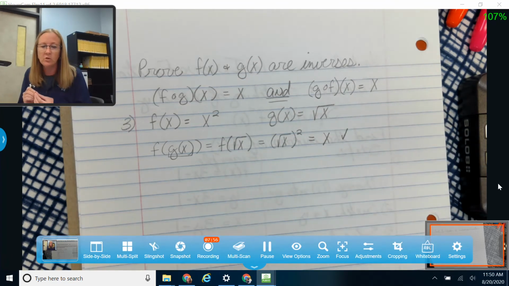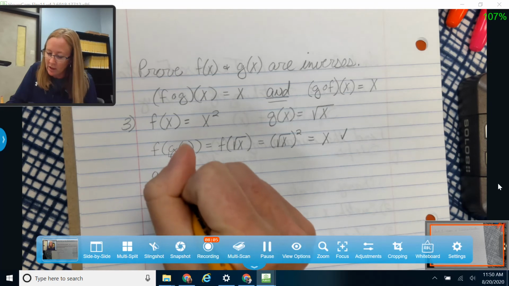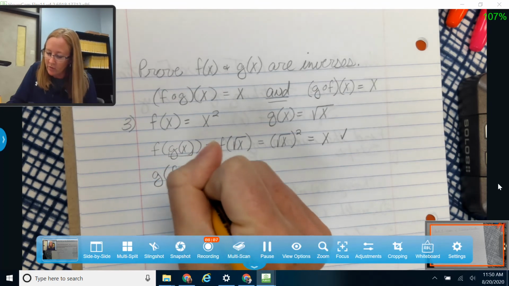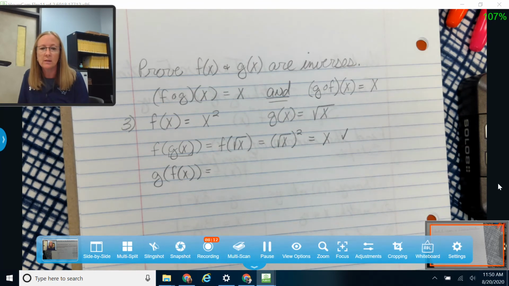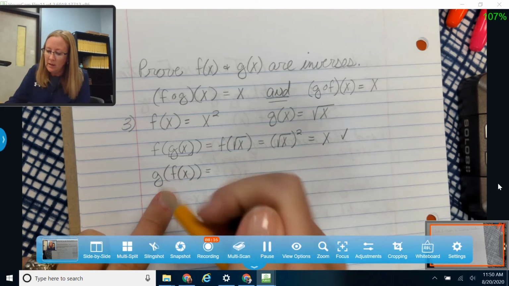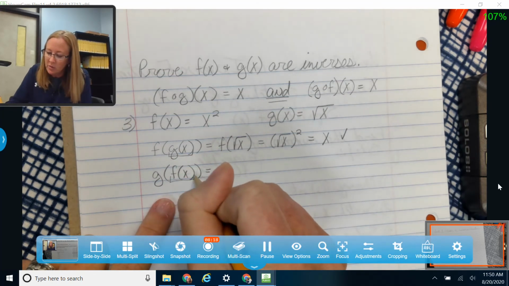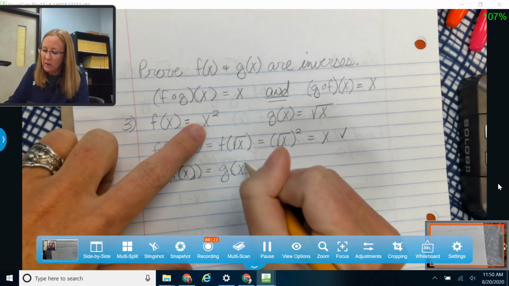Okay, so I'm going to put a little check mark because step 1 worked. The first thing I needed to do was prove that f of g of x is equal to x. And now I need to go back and do the other one. So g of f of x, and I need to make sure that it is also equal to x. Just a little different way of writing that. And I'm going to work from the inside out. So I'm going to start by taking my f of x and replacing it with x squared.